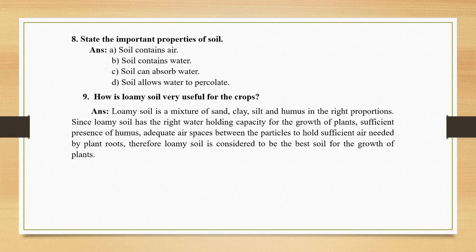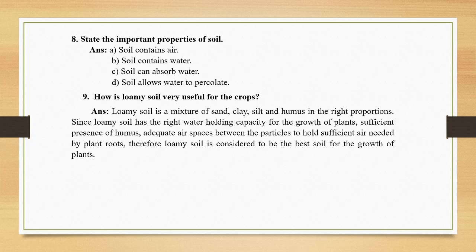How is loamy soil very useful for the crop? We are saying loamy soil is very useful for the crop, and just now we discussed the plantation which is best grown in loamy soil. It is a mixture of sand, clay, silt and humus, which are present in exactly the right proportion. The loamy soil has the right water holding capacity for the growth of plants, sufficient presence of humus, and adequate air spaces between the particles to hold the sufficient air needed by the plant. That is why the loamy soil is the best.